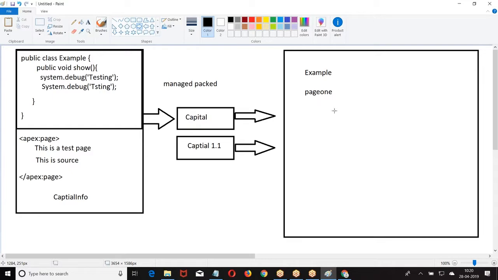When I say managed package, when the organization installs it, they only get the elements but not the source code. If any modification needs to be done, only the source organization can make a modification and release a new version. When do I go for managed packages? When I want to sell my services to third party people, I'll go with managed packages.